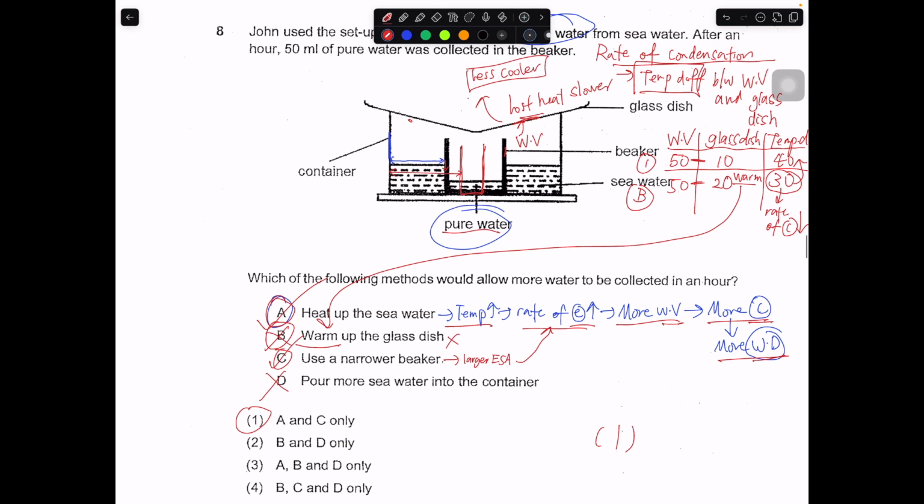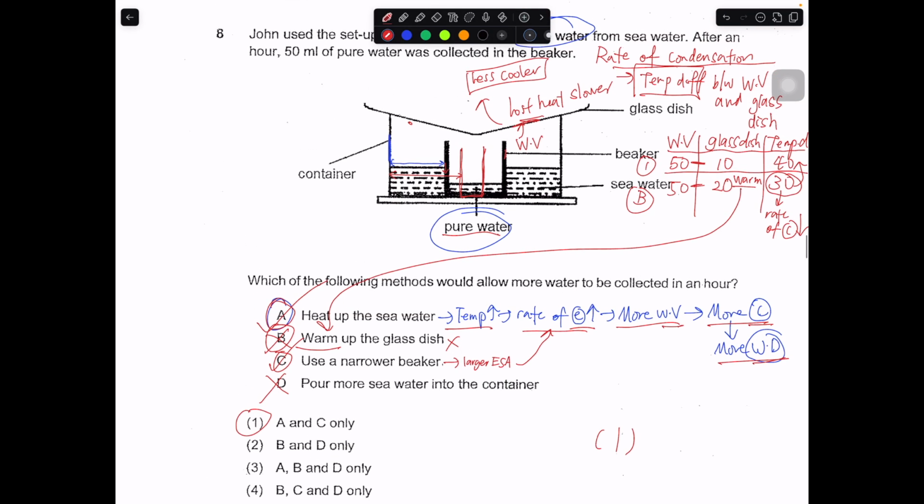D is wrong, because even when you pour more seawater in the container, right? Let's say I pour here. It will still have the same exposed surface area. The temperature is still the same. In this case, we will assume that it's the same, right? It's just that the water becomes more. Exposed surface area is the same, so the rate of condensation is the same. The amount of water vapor evaporating from it will be the same, and the condensation will be the same. The water droplets will be the same after an hour.